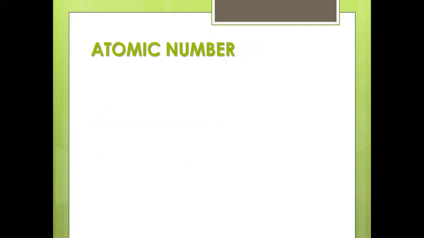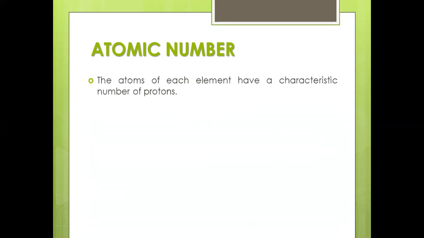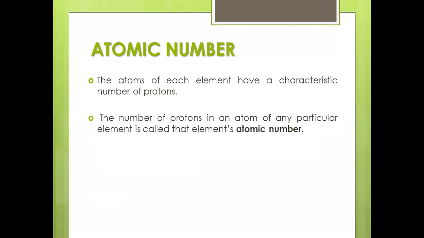So what is meant by the atomic number? When you take a particular element, it has a characteristic number of protons. The number of protons in an atom of any particular element is called that element's atomic number. So simply you can say the number of protons is equal to the atomic number. That's all.